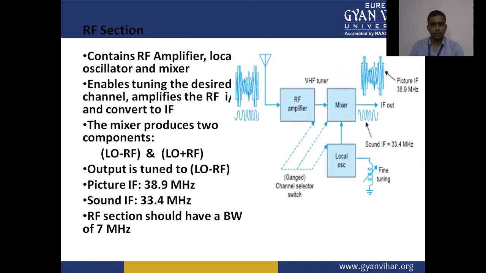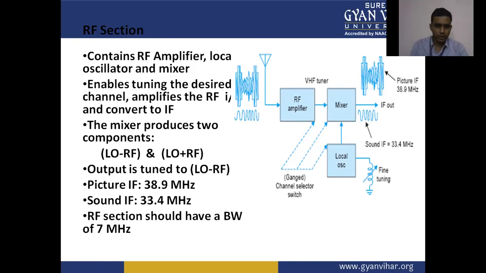This is the RF section. In the RF section, we have an RF amplifier, mixer where the local oscillator signal is mixed, and VHF tuner, and sound signal IF amplifiers, and the antenna. It contains the amplifier, local oscillator, and mixer. It enables tuning to the desired channel, amplifies the RF and converts it to IF.